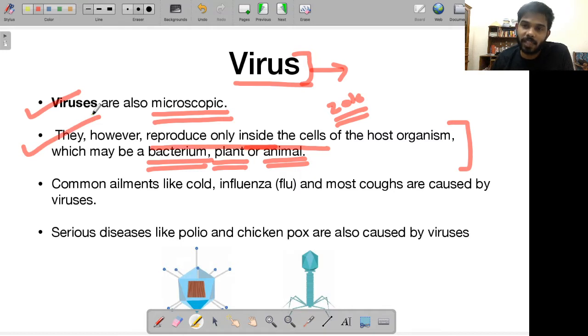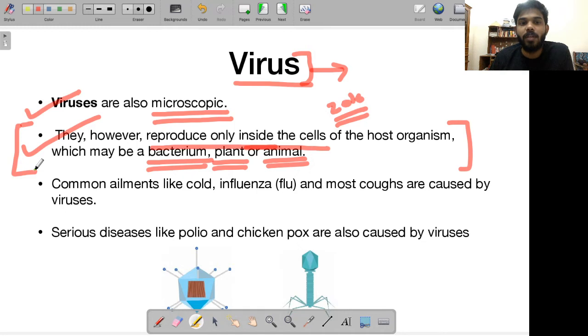Otherwise it might be confusing. I know a few people who got this question wrong, because they thought that virus itself is microscopic, it's very small. So how can it infect another bacterium, which is again a microorganism, again microscopic? If you think and apply logic like this, you are not going to get that right. So you should know these facts, you should know these concepts. That is why you read these NCERTs.